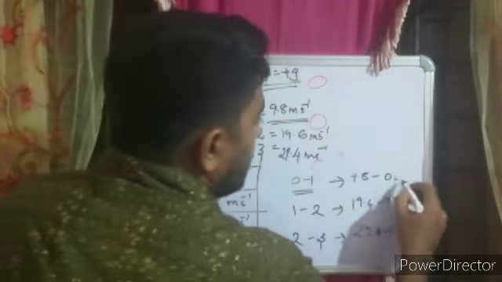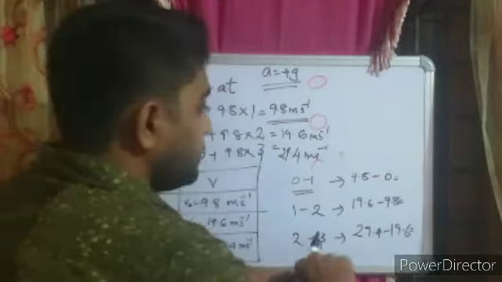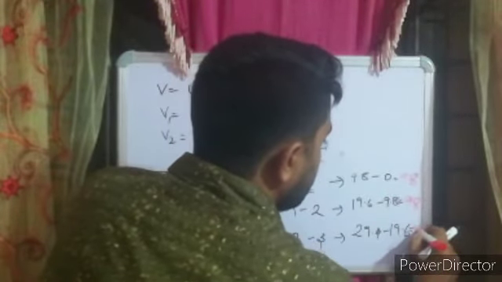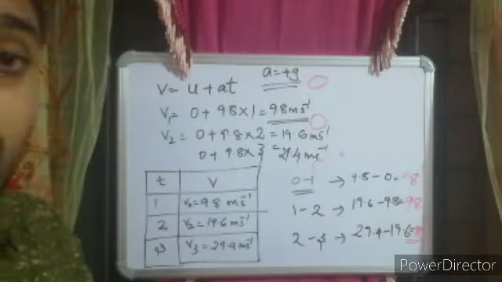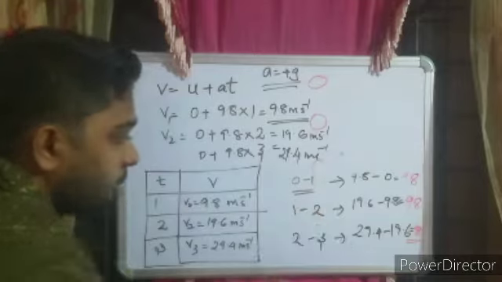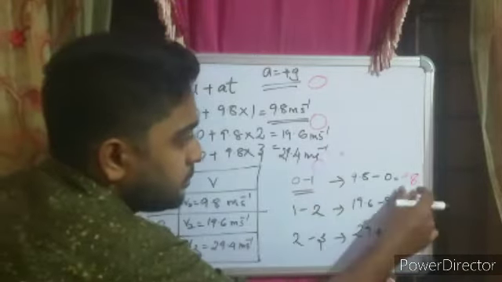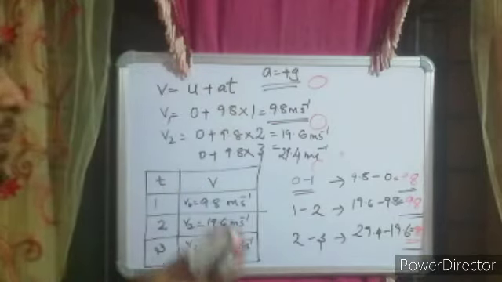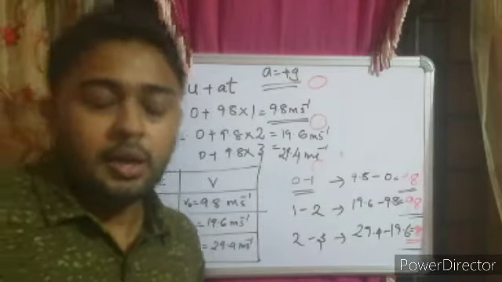So you will get a common answer, right? 9.8, 9.8, 9.8. So equal changes are happening to velocity in equal intervals of time. In every 1 second, what is the change in velocity? 9.8. So an example for uniformly accelerated motion.